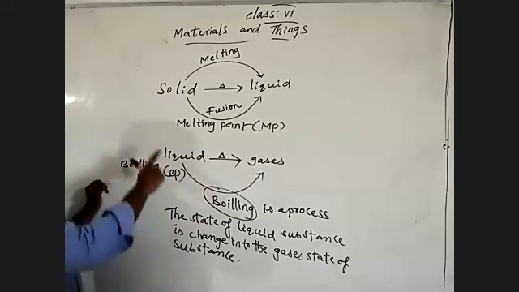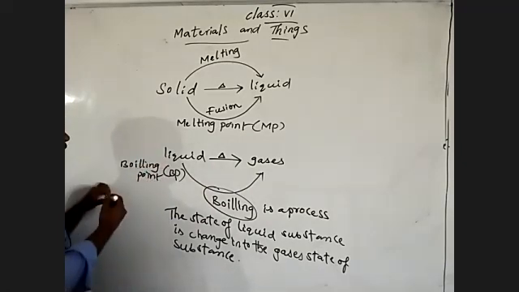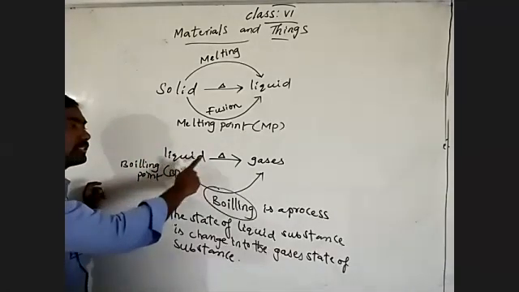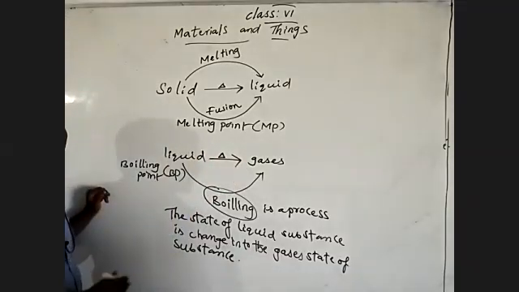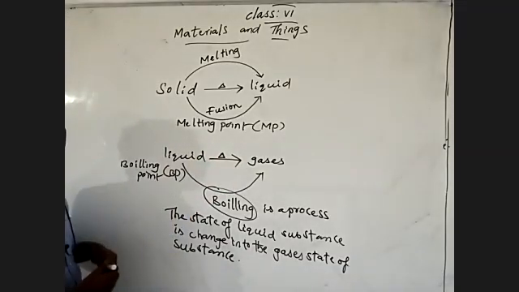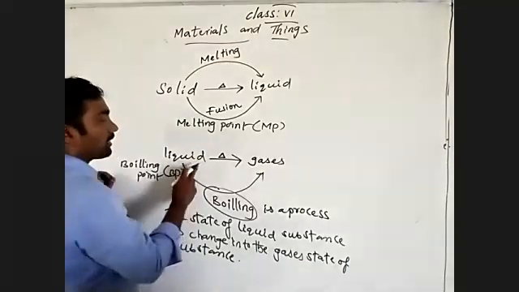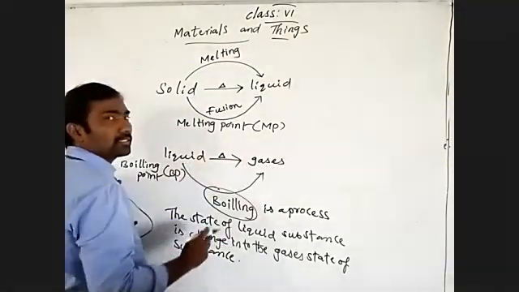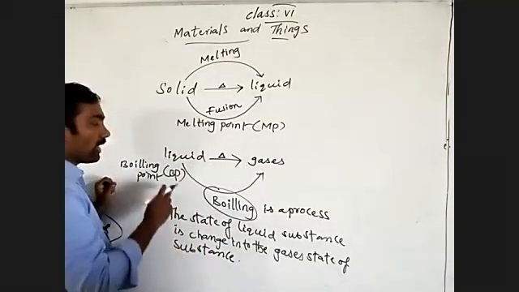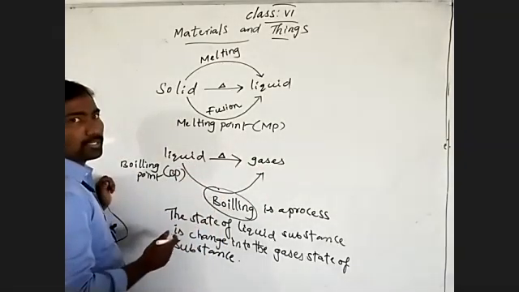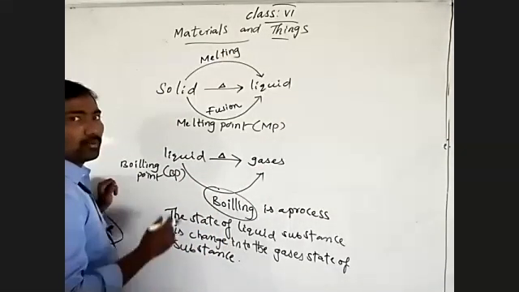Okay, this is general, and also we'll talk about the situation when the liquid state of substance changes into the gaseous state of substance at any temperature. Already we discussed in our last lesson: the liquid state of substance changes into the gaseous state of substance at any temperature. Boiling takes place at a constant temperature. Evaporation takes place at any temperature.